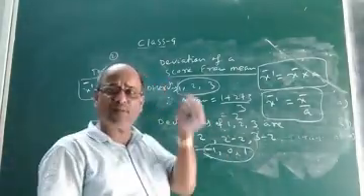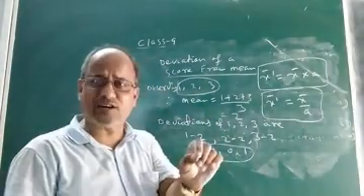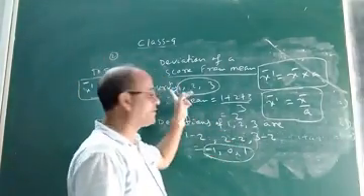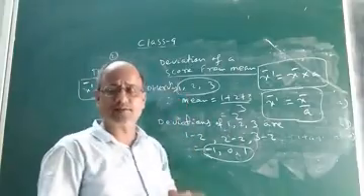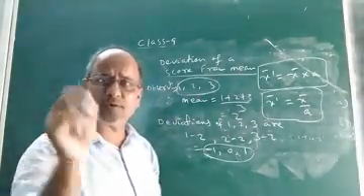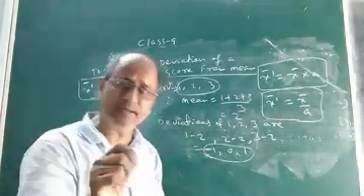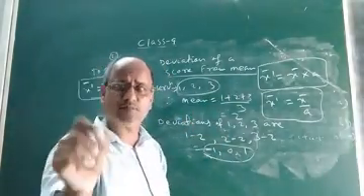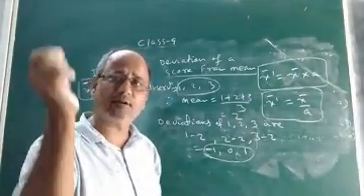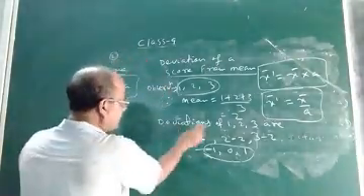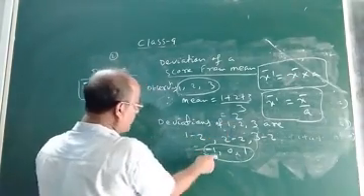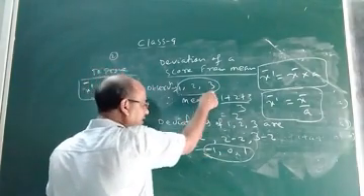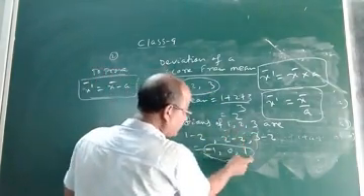So deviation of any score or observation in a distribution, how to get it? Subtract the mean from the score or observation. That means, in order to get the deviation of a score from the mean, first we have to find the mean. After finding the mean, if the mean is subtracted from each individual observation or score, we will get the deviation of that score from the mean. So here, deviation of 1 from mean 2 is minus 1. Deviation of 2 from the mean 2 is 0. Deviation of the observation 3 from the mean 2 is 1.